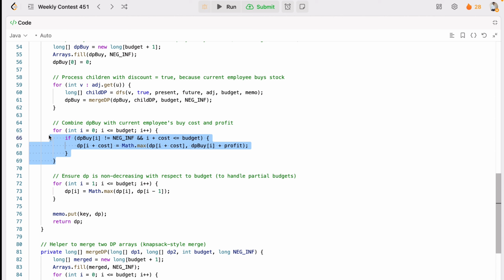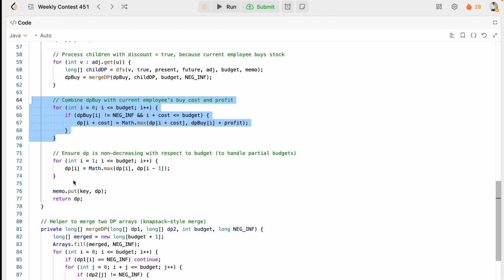Because now we consider the choice to buy the current implied stock, adding their cost and profit to the children's discounted subtree profit, right. And so that we have to combine the current implied cost and profit.